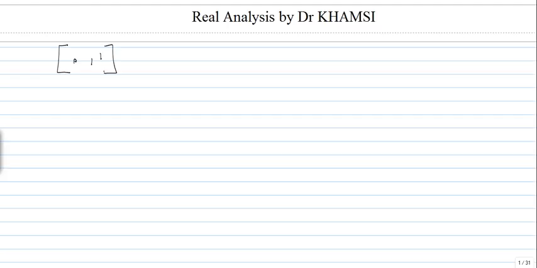Okay, so first, we are dealing with the set [0,1], and we're looking at this relation: x is in relation with y if and only if x minus y is rational. Okay, so this is definitely an equivalence relation.